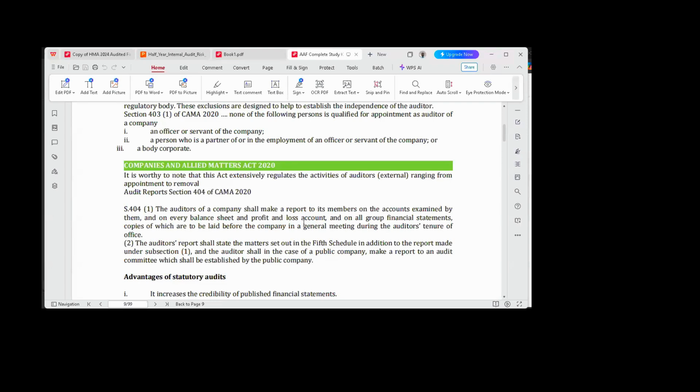Because there are some people that are going to rely on the report, your audit opinion. So you cannot just do an audit and keep quiet. The auditor's report is very, very fundamental. That's what I talk about, the auditor's report.